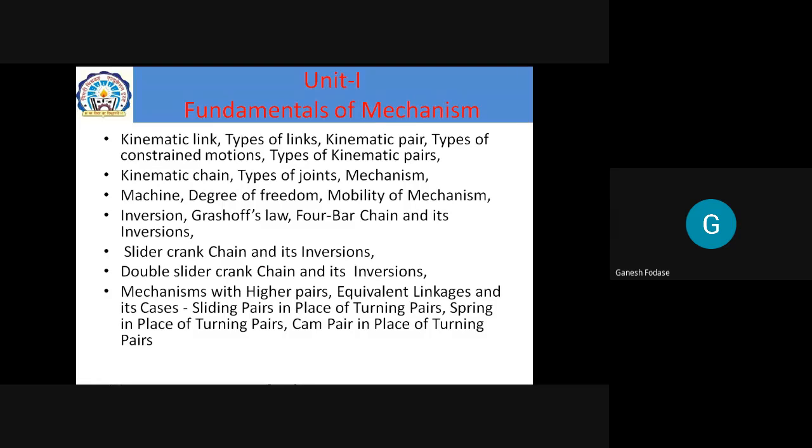Yes. First part, studied or not? Kinematic link, types of links, kinematic pair, types of constrained motions, and types of kinematic pairs. Have you studied this topic?